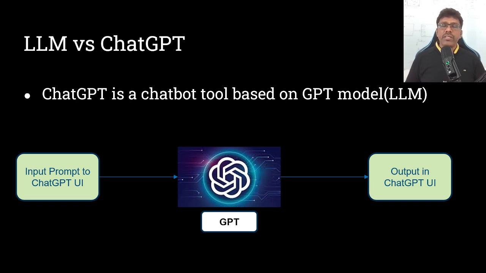LLMs such as GPT and Google's BERT are part of general purpose AI. These large models can be used to perform text-based tasks like translation, sentiment analysis, and question answering.